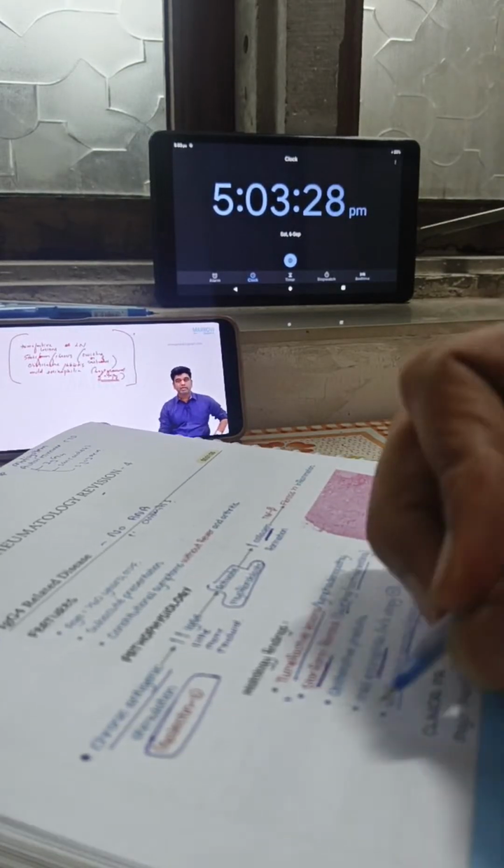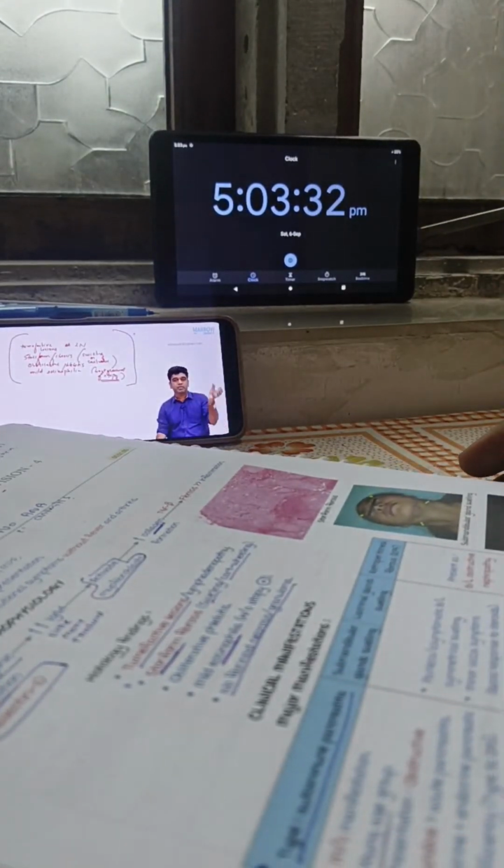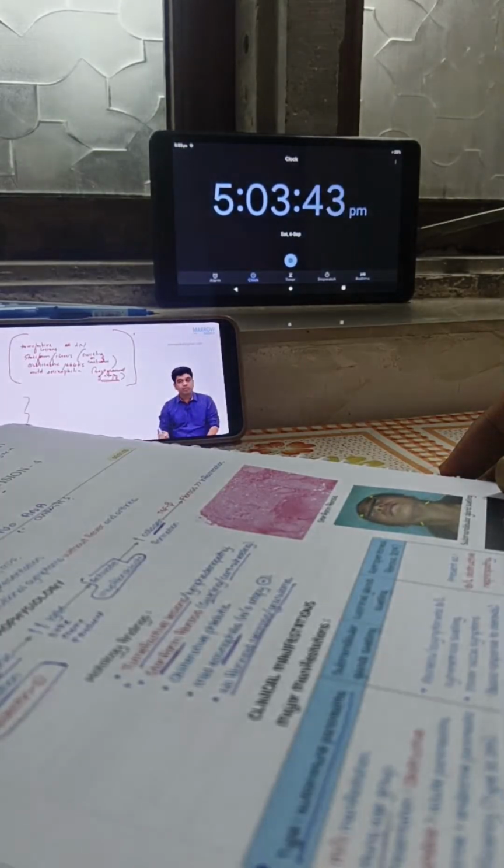So many diseases in the past, which we were calling with some other names, have been now reclassified as IgG4, because in the biopsy of those lesions, we have lymphoplasmacytic cells, and those lymphoplasmacytic cells have plasma cells. Plasma cells are positive for IgG4. That is the reason they have been renamed. So that's very, very clear. We will come to those major and minor manifestations. Let us get the other points very straight.